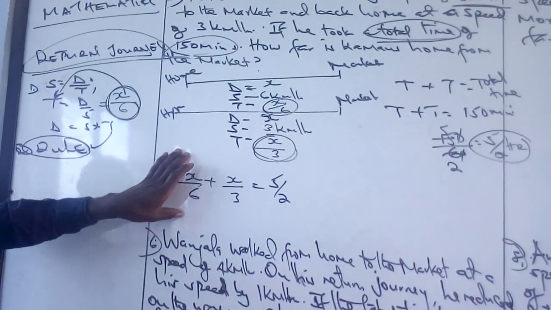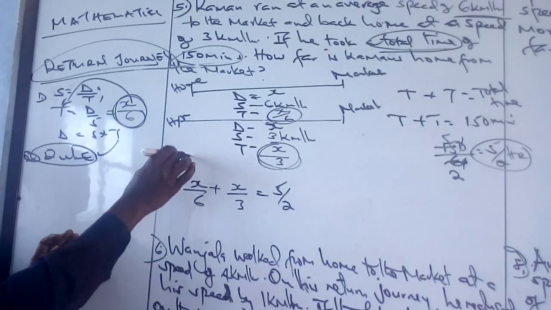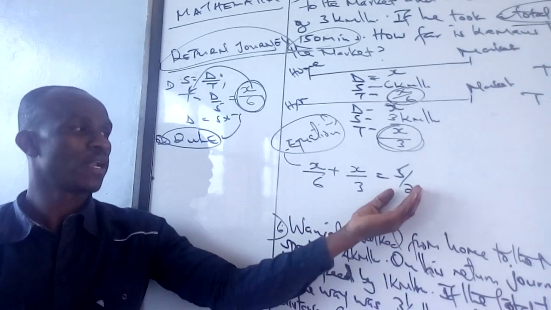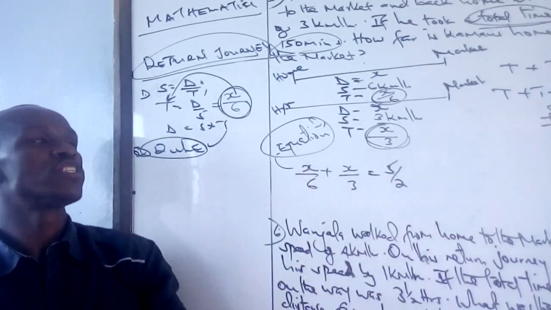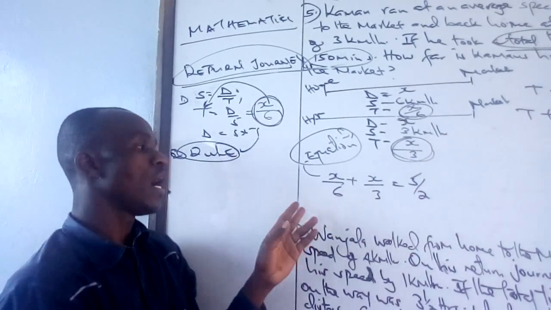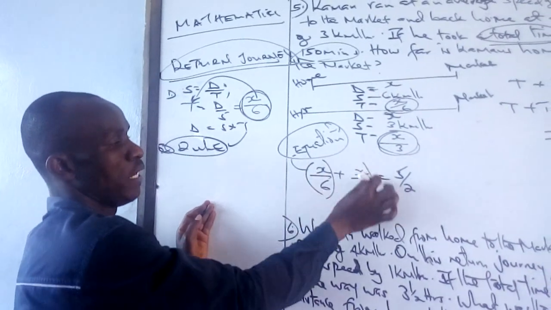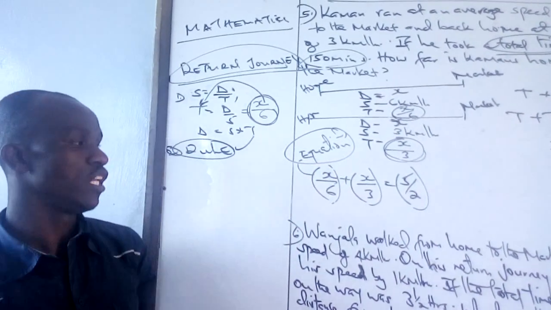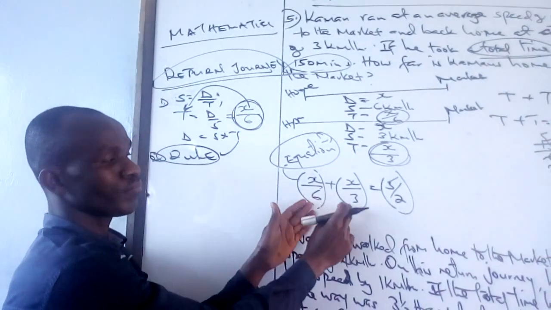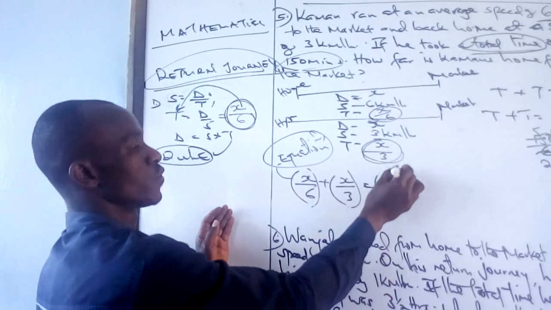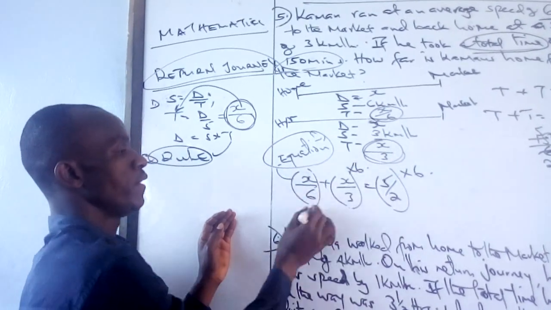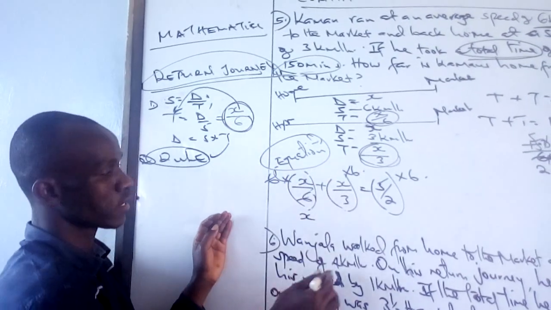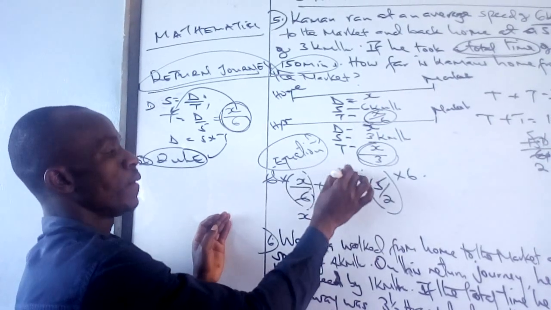Now when you look at this, it has become an equation, so we simply solve the equation. How do we work this equation in a simpler way? We start by eliminating the denominators. How do we eliminate the denominators? We simply place brackets and then multiply both sides of the equation by the LCM. The LCM of 6, 3 and 2 is 6. So here I multiply by 6, this one by 6, and this one by 6. 6 over 6 is 1, 1 times x gives me x, plus 6 over 3 is 2.